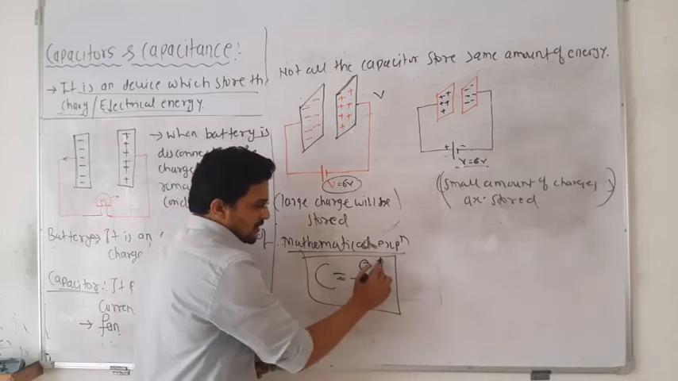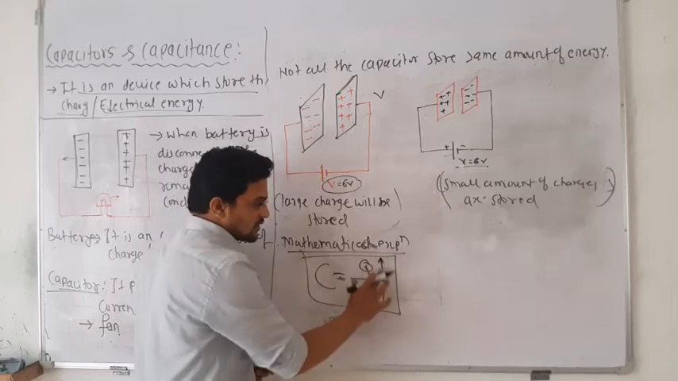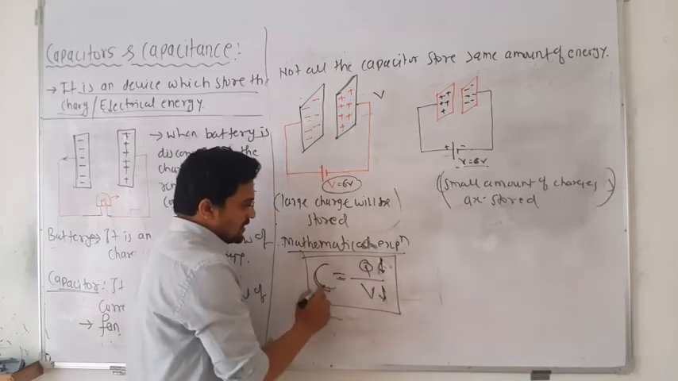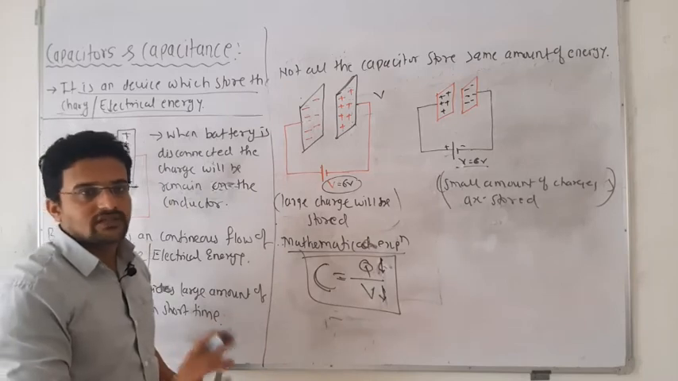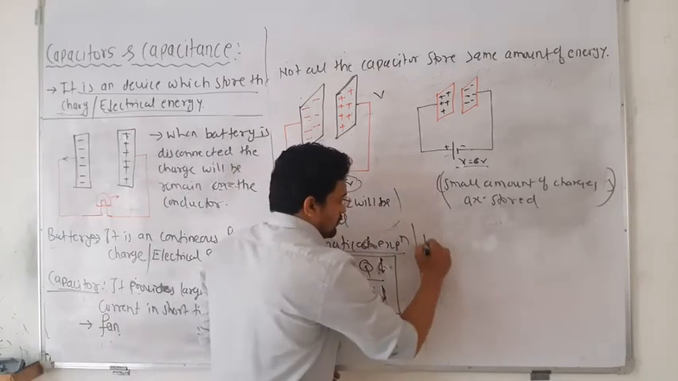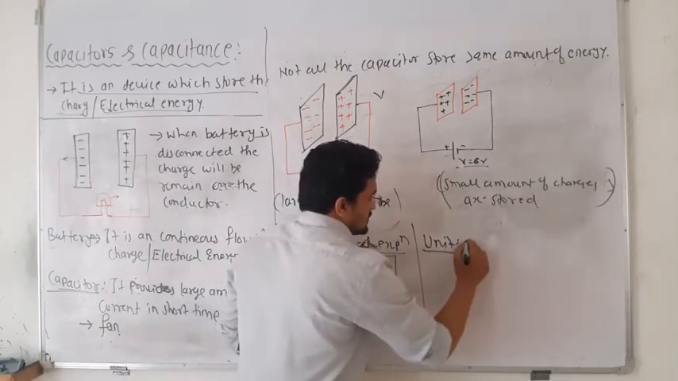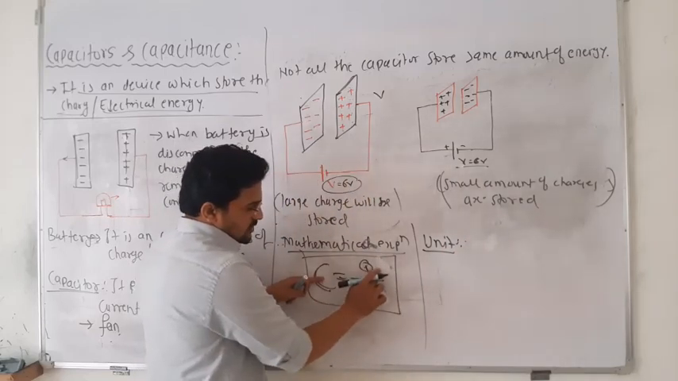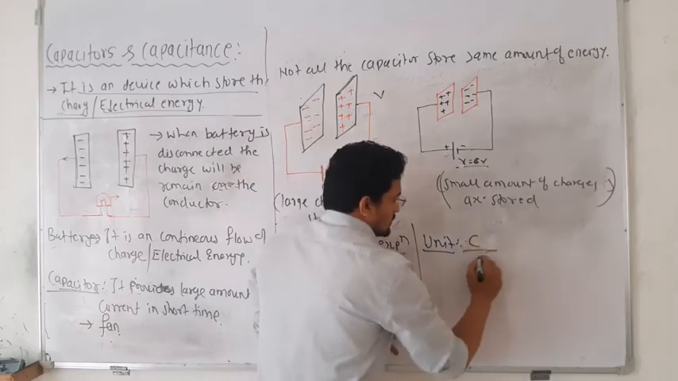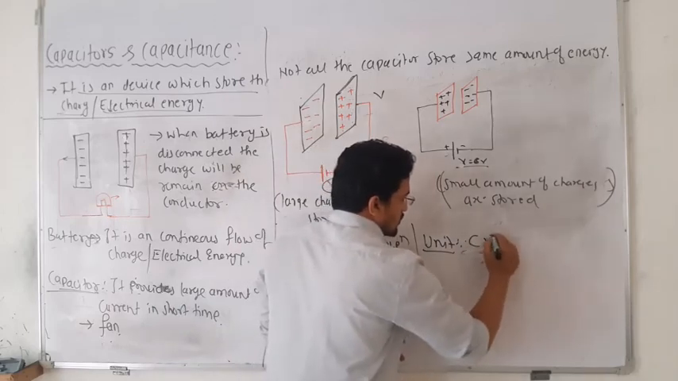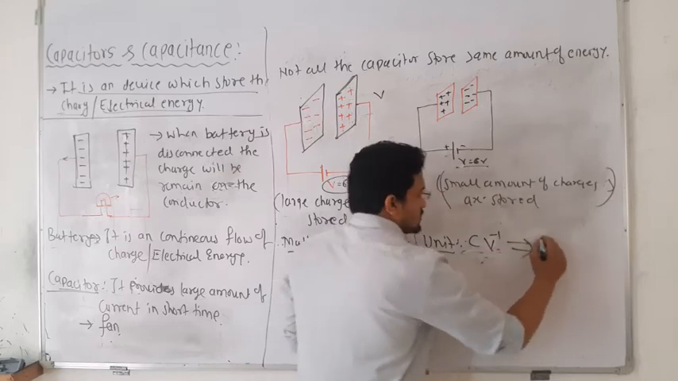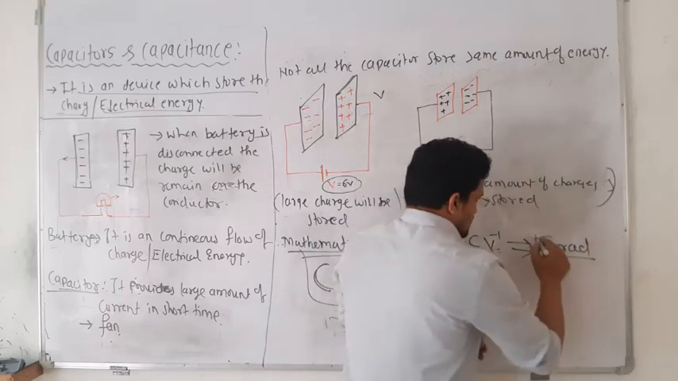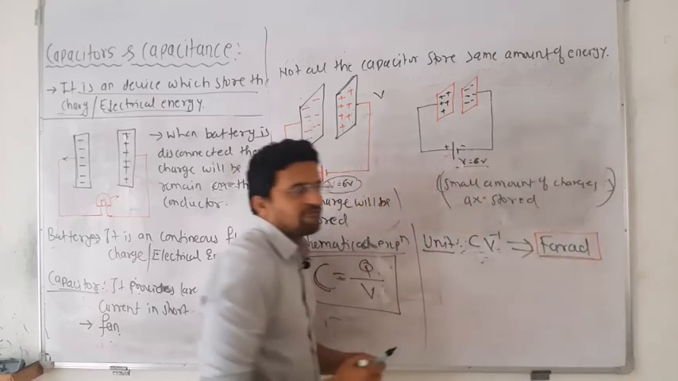Remember, as you increase the charge, potential also increases. As you decrease the charge, potential also decreases. So C will always remain the same. Then we will see the unit of this capacitance. Capacitance is nothing but charge divided by voltage. Charge is in coulomb, and this is per volt. So it is coulomb per volt, and this is known as a farad. So the SI unit of capacitance is the farad itself.